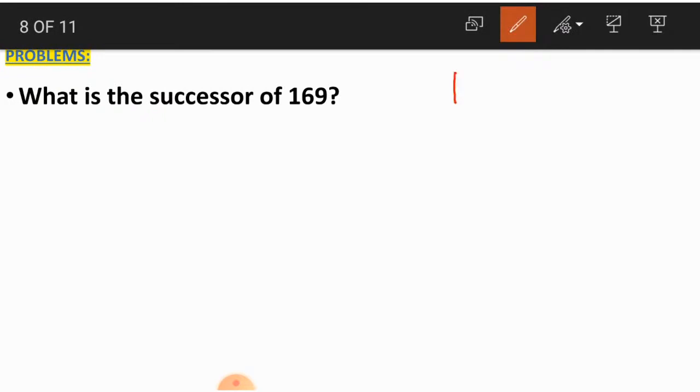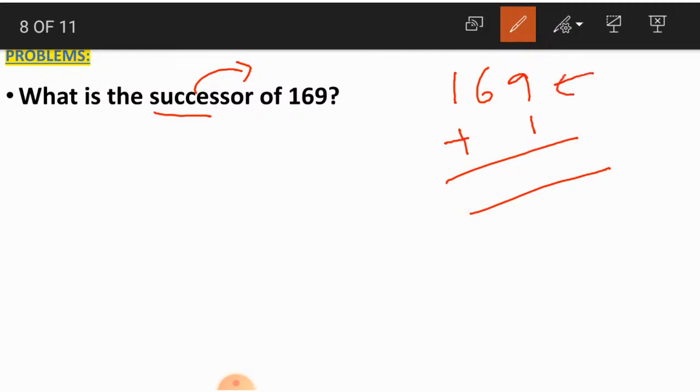Yes children, what should we do? As I said, success comes after. So successor comes after a given number. How do we find it? We find the successor by adding 1 to the given number. So we are adding 1 to 169. We start counting from the ones place. 9 plus 1 is equal to 10. 1 is carried. 6 plus 1 is 7 and 1 comes down as 1 only.